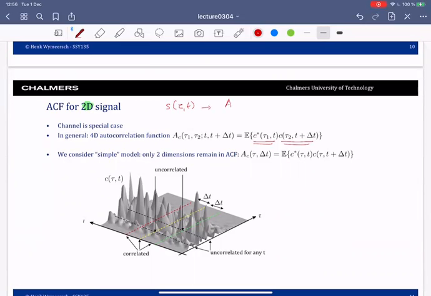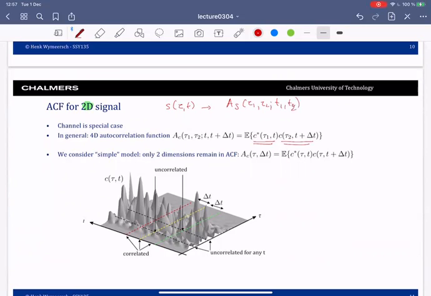Then I could have the autocorrelation function of this process at tau 1, tau 2, t1, t2.